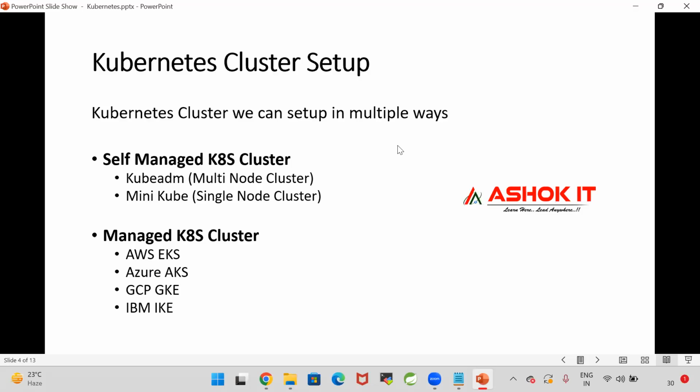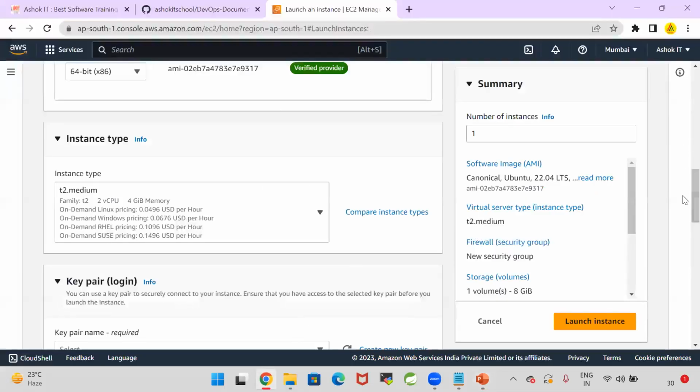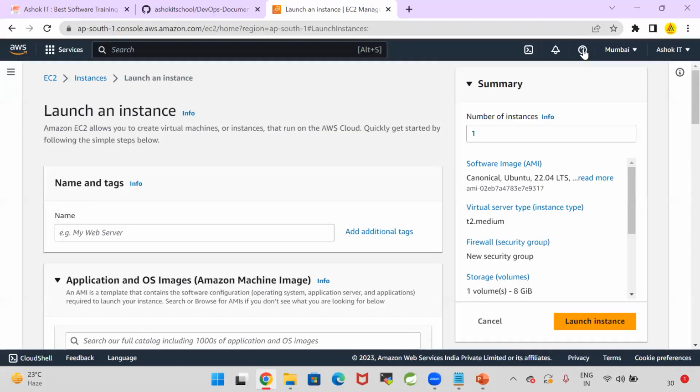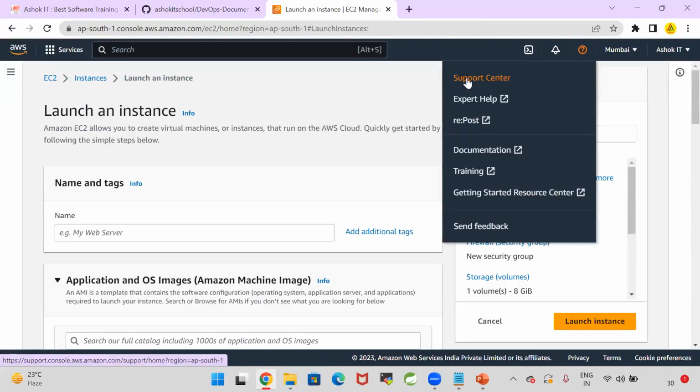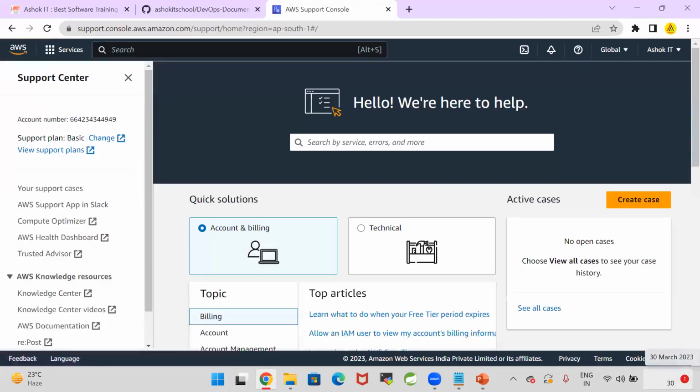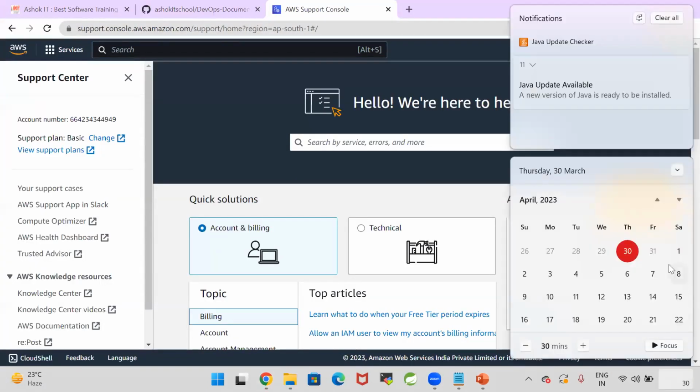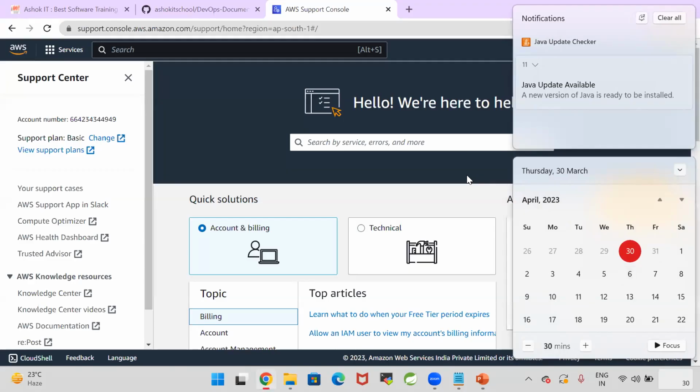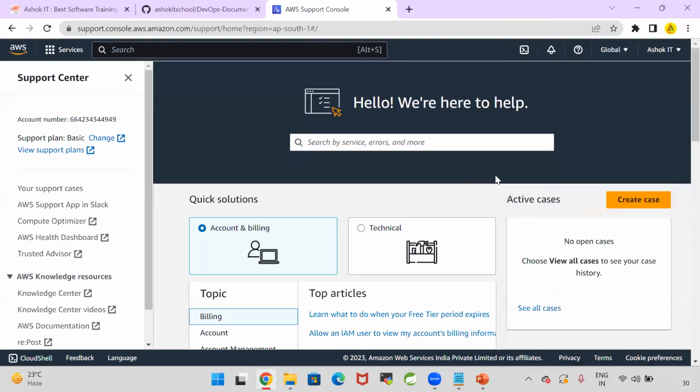So you need not worry. You need not pay that 3,000, 4,000 to AWS. In AWS, there is an option called Support Center. Once the bill is generated, so if we are using the EKS cluster in this month, we are setting up the EKS cluster, this month's bill will be generated in the next month.